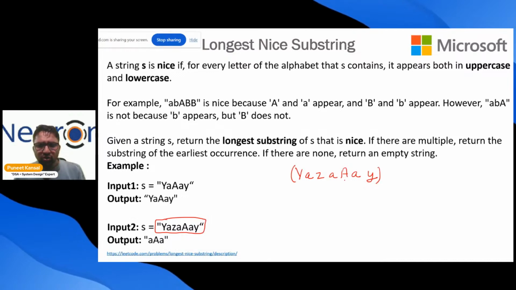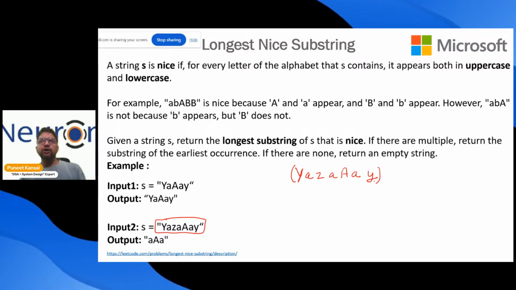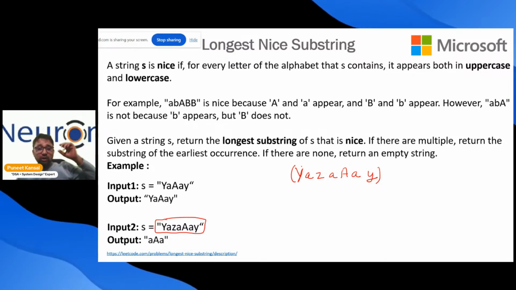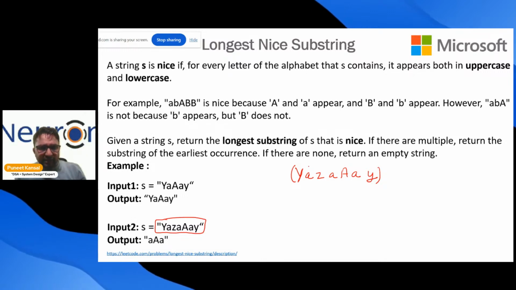So what can we do? We can search over here. I pick the capital Y and I ask the string, do you have small y also? It immediately starts shouting that yes, this small y starts shouting, I'm here. So I will say okay, I pick the next character.